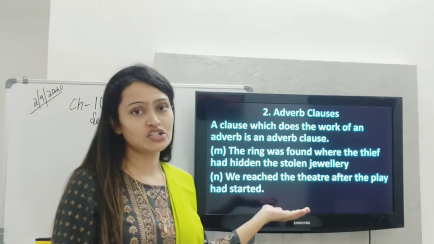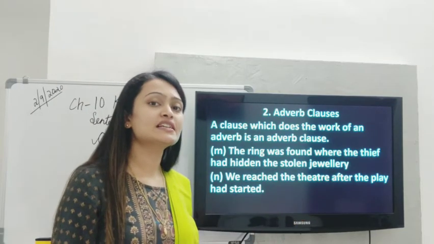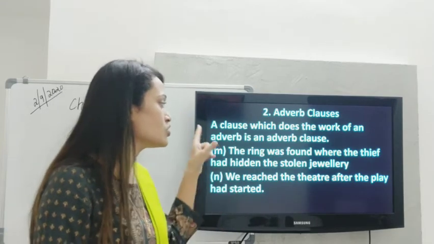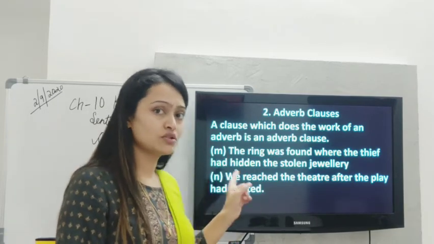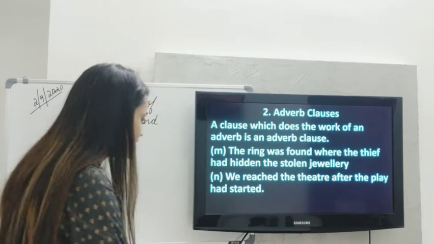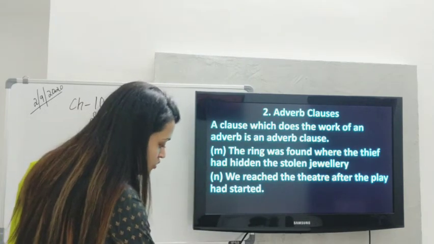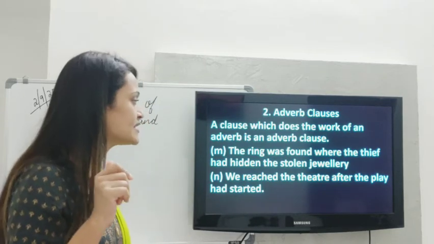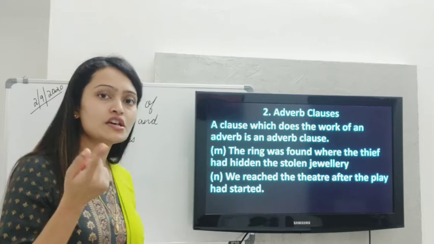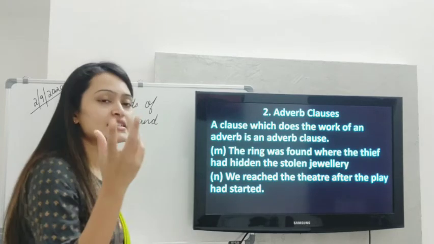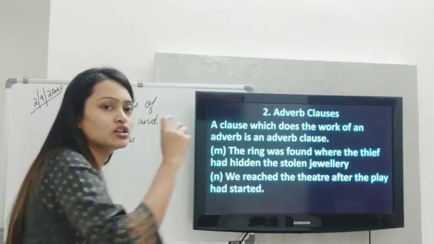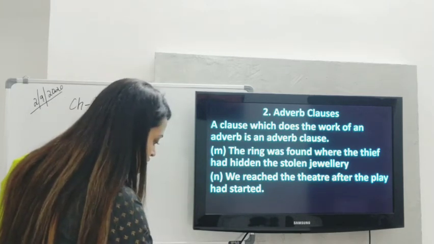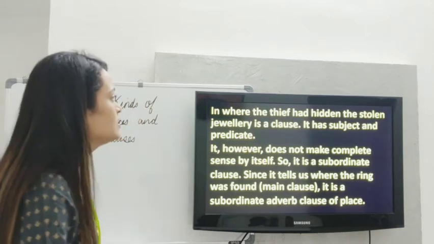So when did we reach the theatre? Okay, so it is basically highlighting the point of time. So this is adverb clause of time, subordinate adverb clause of time. You understand why we are calling it subordinate? We are calling it subordinate because it is not standing on its own, it's not having complete sense. We are calling it adverb clause because it is telling us the information about the verb in the main clause. Okay.